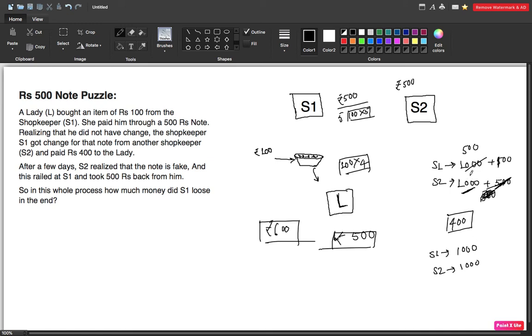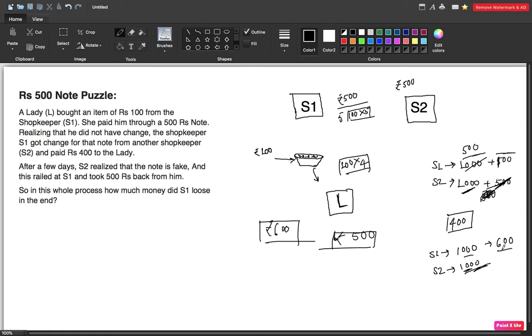Now S1 is having this 500 rupee, and this 100 rupee which S2 gave him in the form of five notes of 100. So now S1 is having 600, and S2 is having 1000, because this 500 was a part of this 1000. Now you can say he has lost 400 rupees, because initially he was having 1000 rupees, and now he is having only 600 rupees.